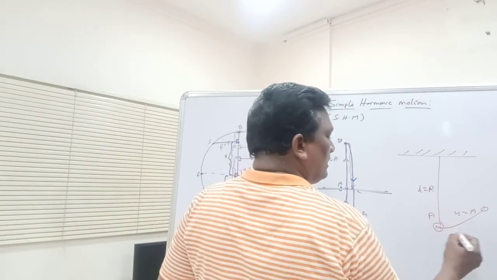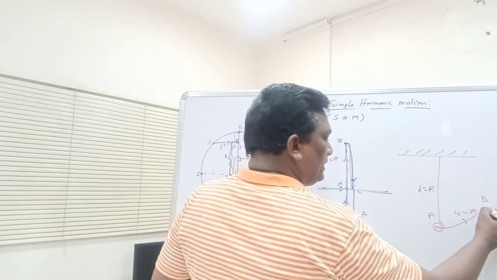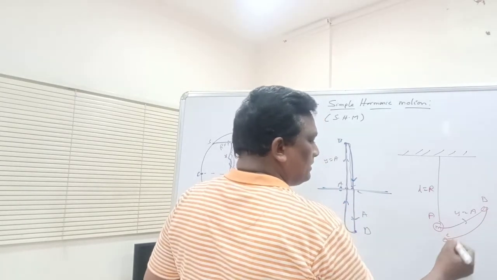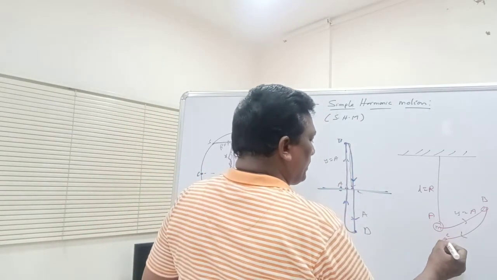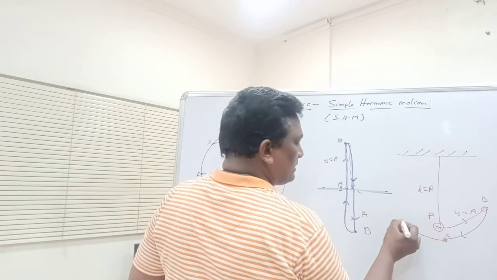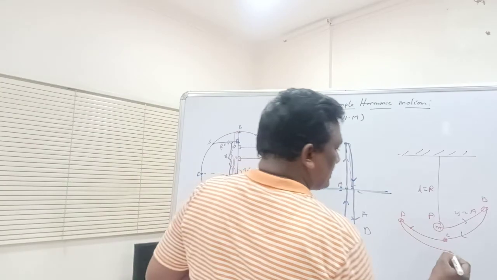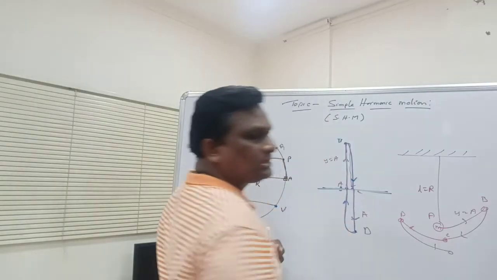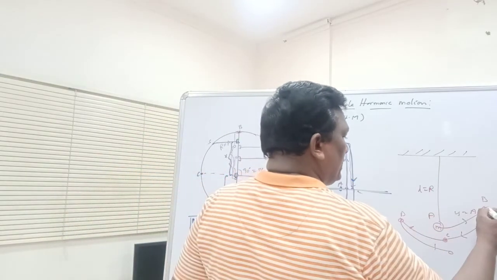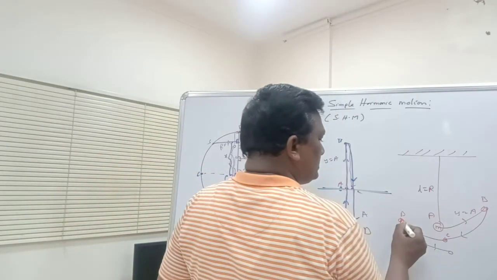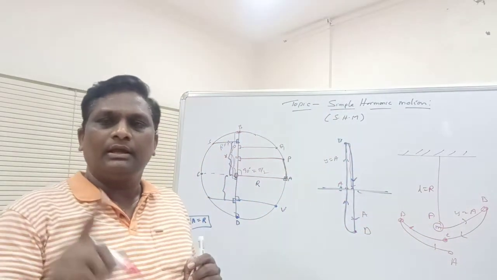So this is point A to point B, and point B again reaches point C. Point C and point A are here only. Then point C to point D in this direction, and point D to point A, again it is coming here. Means it completes one cycle. Point A to point B to point C to point D, D to again A. Means it completes one cycle.